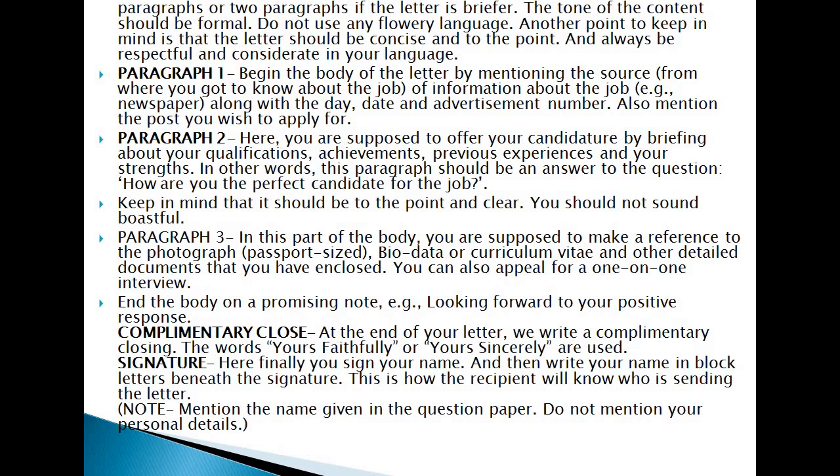Now one thing: you should not mention the name given in the question paper. Do not mention your personal details. Often in your board exam the name is given in the question paper, and many a time the children make a mistake of writing his or her own name. So please take care of this. Don't write your own name. And even if the name is not given in the question paper, you don't write your name. Then you can simply write XYZ. That is the thing you should keep in mind.